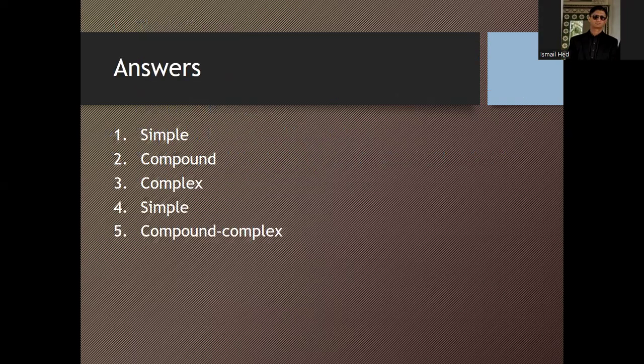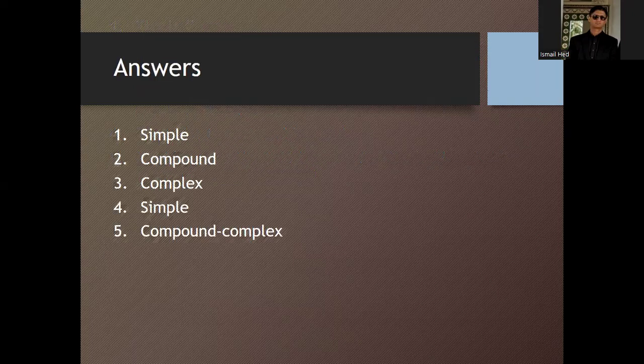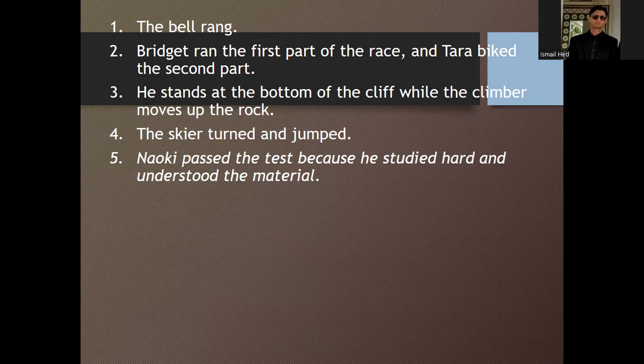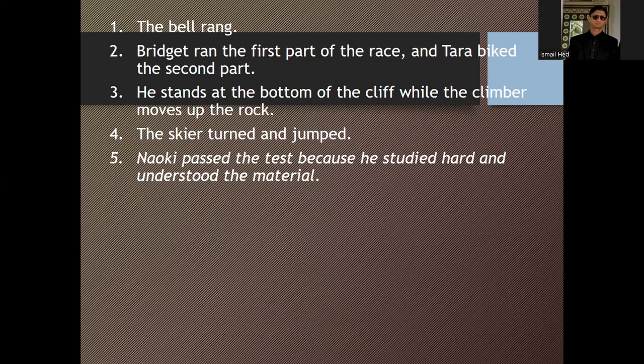So here you can see the first one is simple. The first one was the bell rang, and the second one is compound. Why so? Because it has an "and" in it, and it is joined by the use of a conjunction. The third one is complex. Why so? Because here you can see the use of independent as well as dependent clauses.